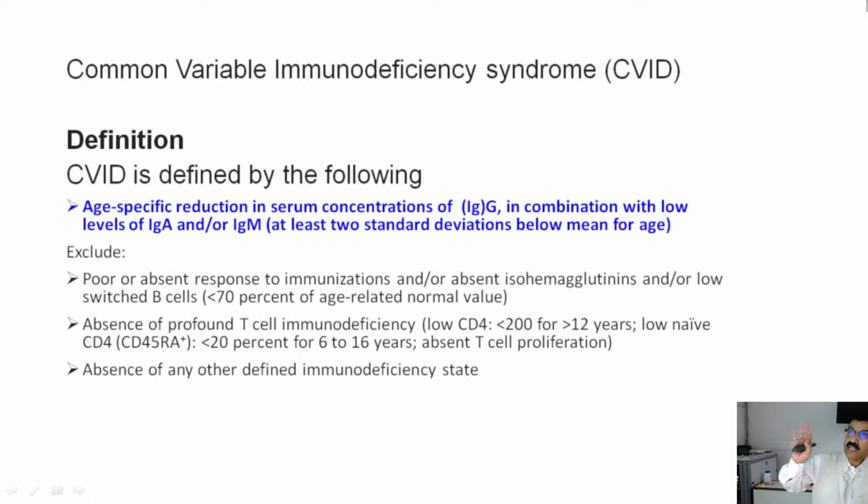The important possibility which I want to discuss here was common variable immunodeficiency syndrome. It is defined by IgG, IgM and IgA all being below normal, and that was far lower. An almost negligible amount of IgA was there. It should be at least 2 standard deviations below the mean. But in practice, we should also exclude other causes of immunodeficiency syndrome.